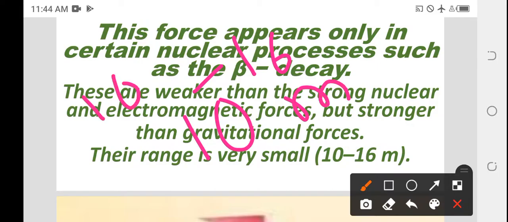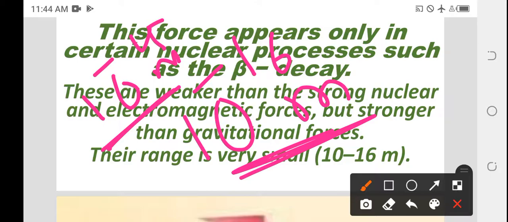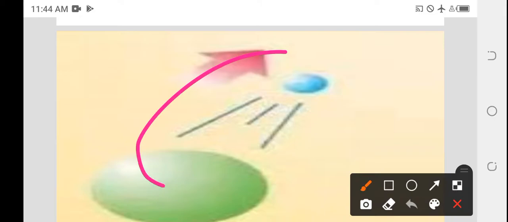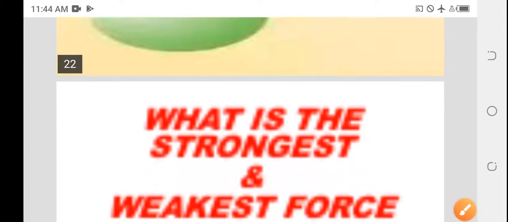The range is 10 to the power of minus 16. Strong nuclear force is 10 to the power of minus 15. So this is about the weak nuclear force.